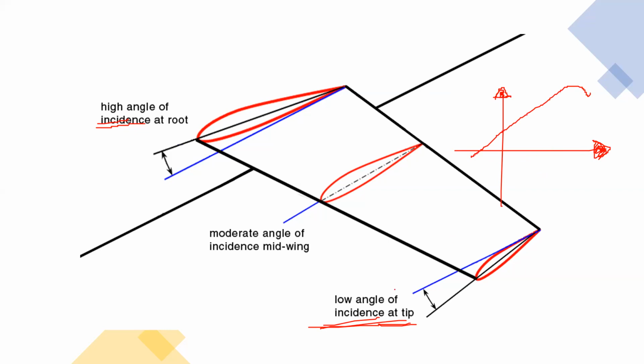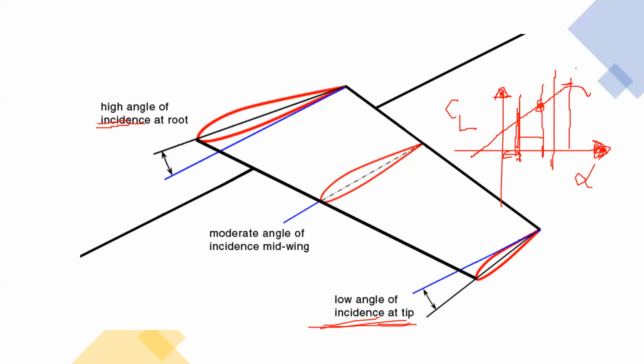Yes, sir. So if your angle of incidence is low, you are probably operating here for this section, which is at the root. And this is angle of attack, and this is CL. For the tip you want to operate at smaller angles of attack, in this domain. If you're operating in this domain, even if the angle of attack is changed by some large magnitude, because of the vortices, you're still safe. You're not causing the stall.